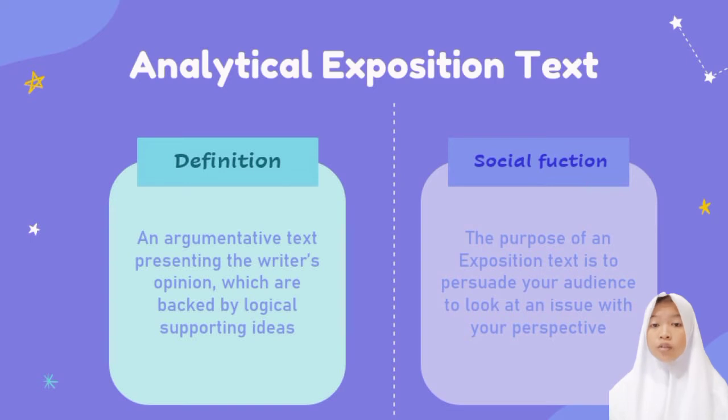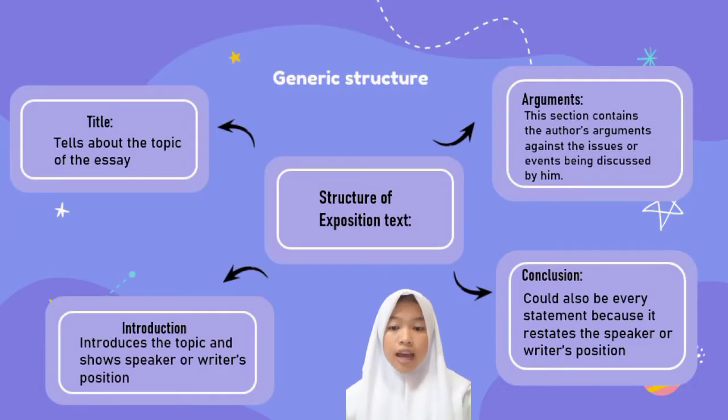Next, social function. The purpose of an exposition text is to persuade your audience to look at an issue from your perspective. Then we move on to the general structure. The general structure of an analytical exposition is divided into three steps: title, introduction, and conclusion.